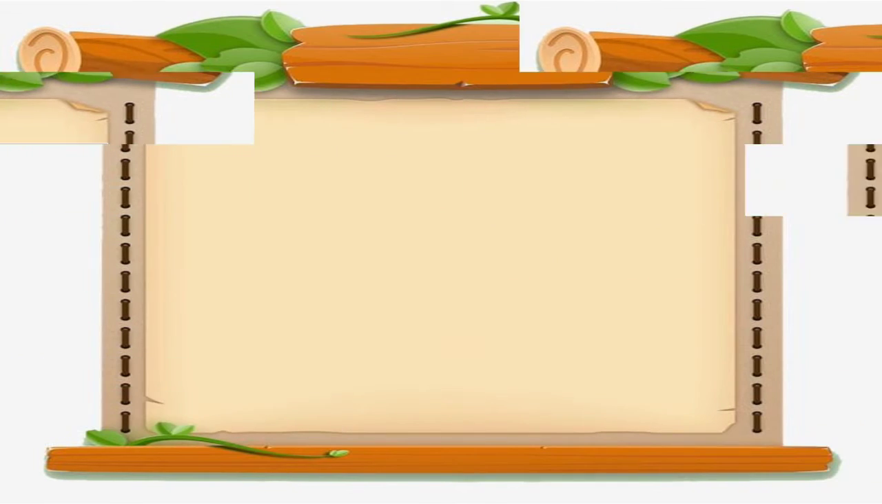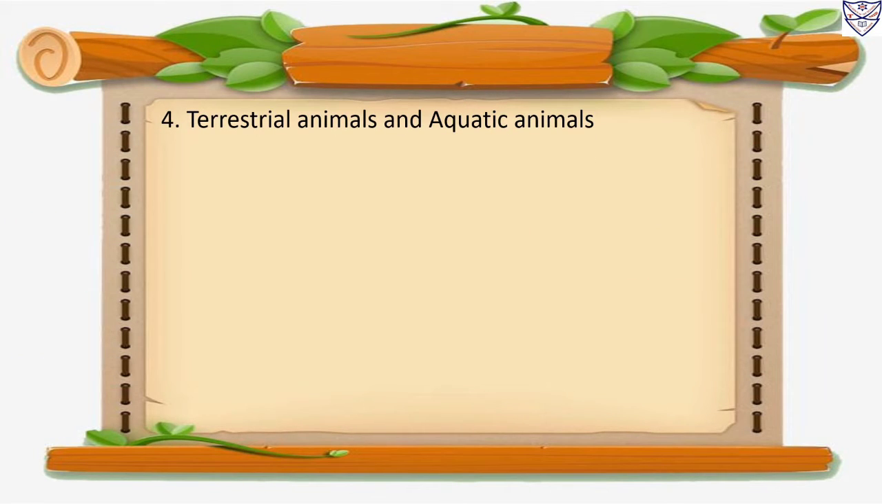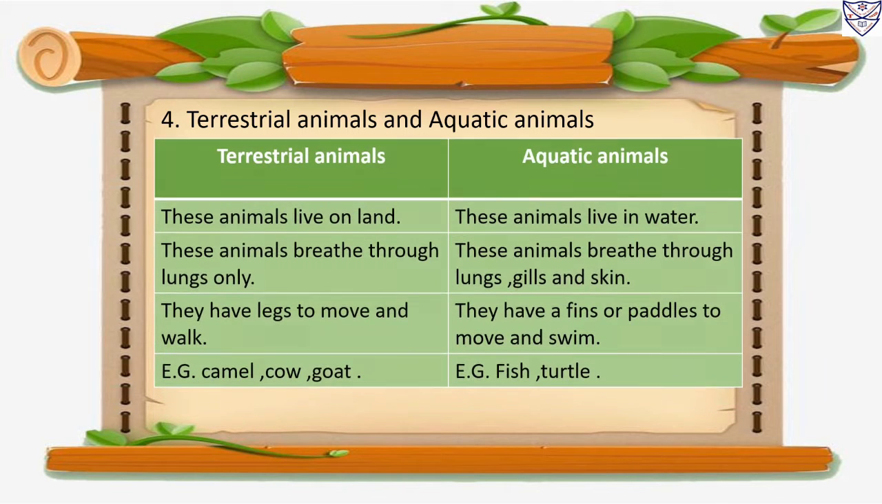Terrestrial animals and aquatic animals. Terrestrial animals. These animals live on land. Aquatic animals. These animals live in water.